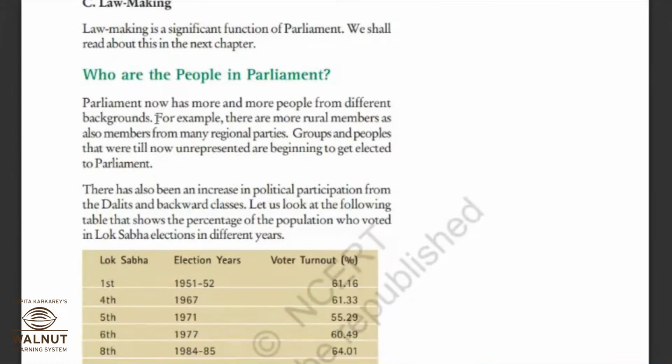Do you remember? Parliament now has more and more people from different backgrounds. For example, there are more rural members as well as members from many regional parties. Groups and people that were till now unrepresented are beginning to get elected to the parliament.